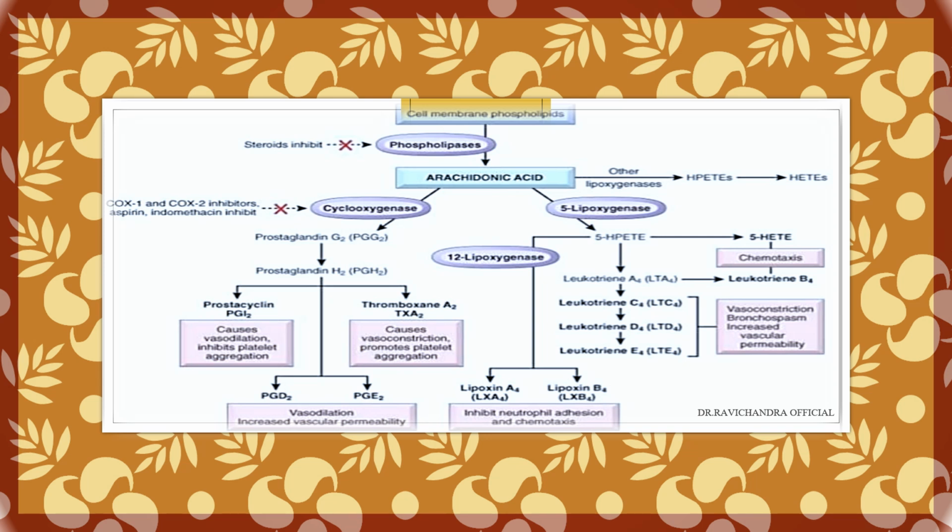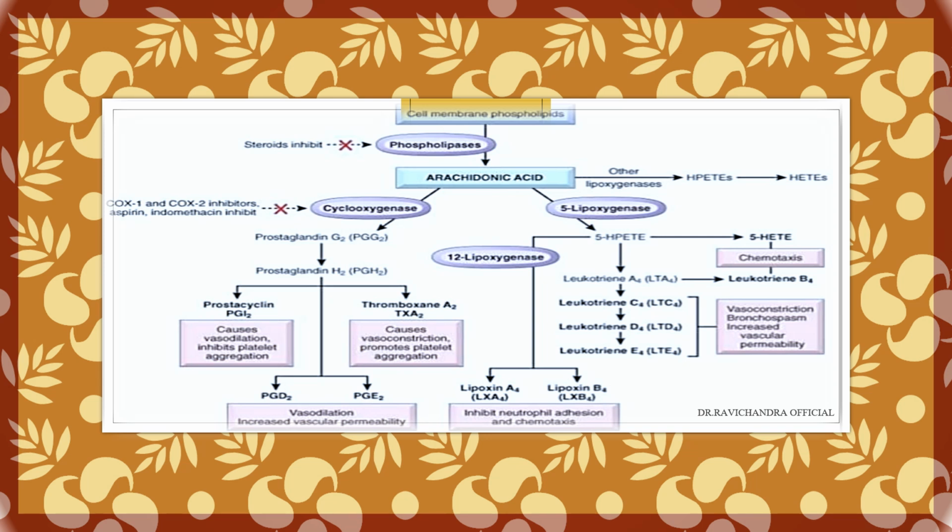From the arachidonic acid, if there is 5-lipoxygenase, then it will enter into the 5-lipoxygenase pathway, thereby releasing 5-HPETE, which will convert into 5-HETE, which will help in chemotaxis. If there is 12-lipoxygenase enzyme available, then this arachidonic acid will help in formation of leukotrienes: leukotriene A4, leukotriene C4, leukotriene D4, leukotriene E4, and leukotriene B4.